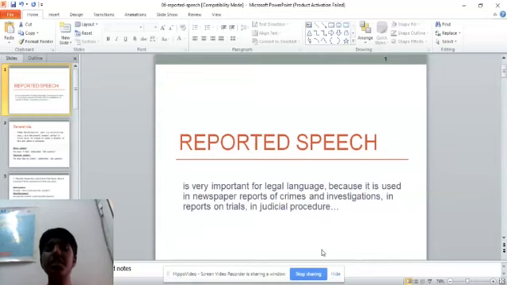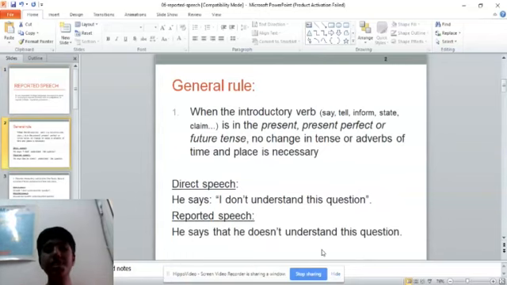So next you will see the general rules for using these speeches. General rule: when the introductory verb say, tell, inform, state, or claim is in the present, present perfect, or in the future tense, we don't change the tense of the verb.